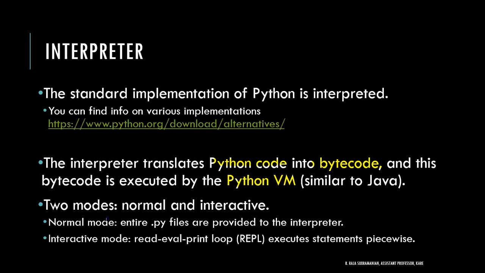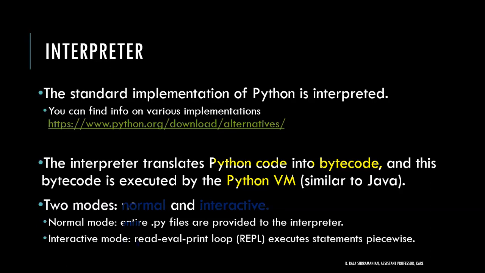Similarly, as we discussed just now, Python comes in two ways. One is normal mode of execution, another is interactive mode of execution. Python is either available as normal mode or interactive mode. This interactive mode is possible when you run it in the command prompt or by using some editors like IDLE, Jupyter, and so on. Right? You can be executing in line. Normal mode of execution is writing a Python file and then executing it as a .py file in some other interpreter.